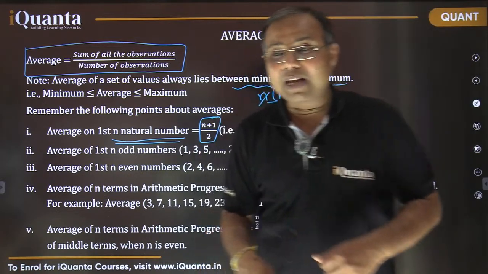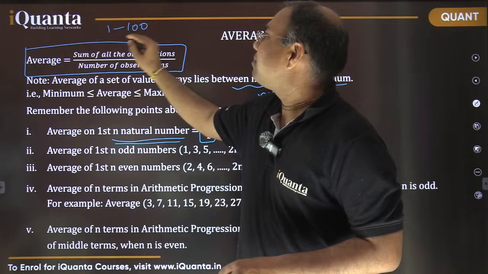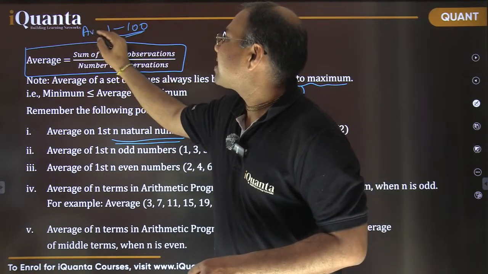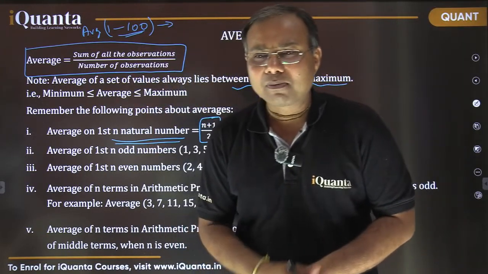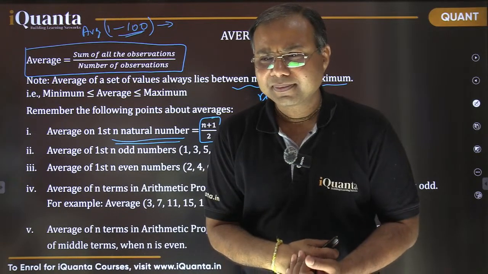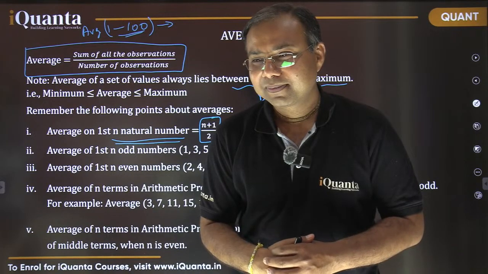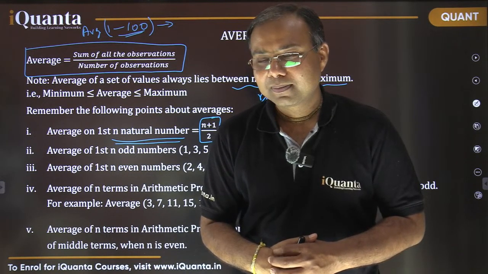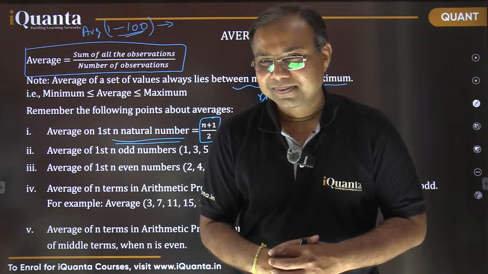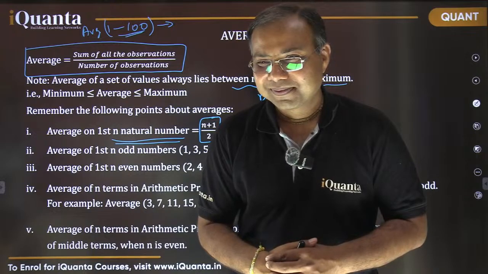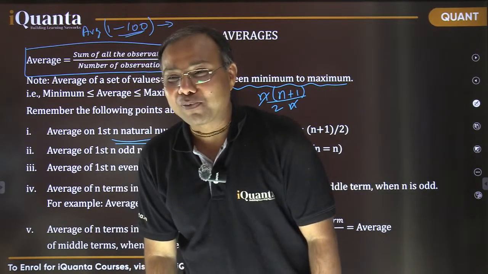So now please tell me, everyone, if I ask you what is the average of all the numbers from 1 to 100? What is the average of all the natural numbers from 1 to 100? Answer fast. What would be this average? It is 50.5, isn't it?